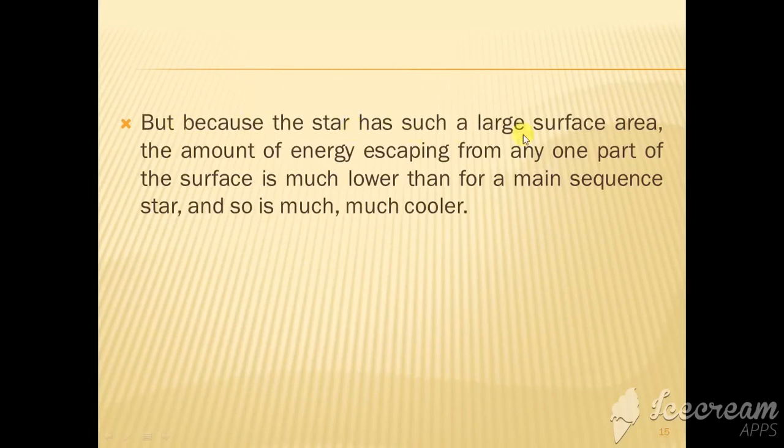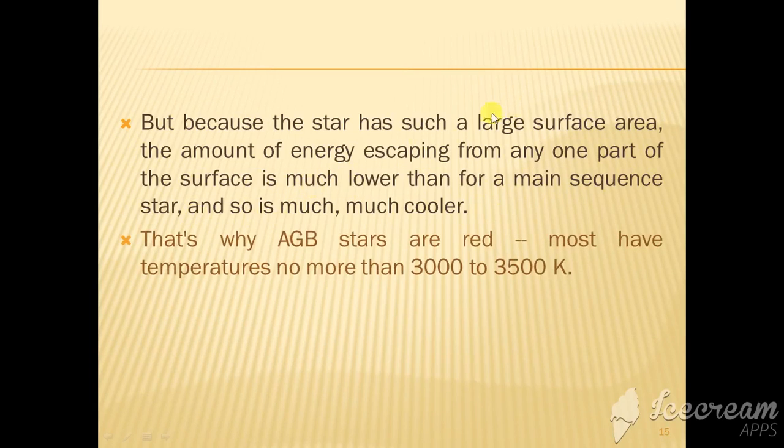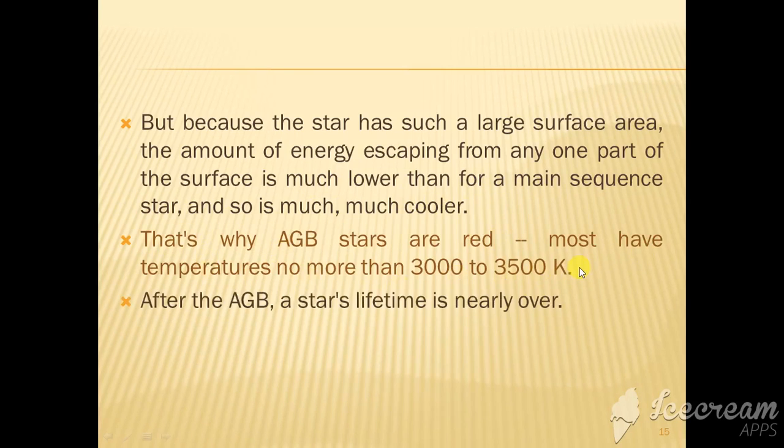But because the star has such a large surface area, the amount of energy escaping from any one part of the surface is much lower than for a main sequence star, and so it is much cooler. Due to the large surface area, the energy radiated per unit area will be less. That's why AGB stars are red. Most have temperatures no more than 3000 to 3500 Kelvin. After the AGB, a star's lifetime is nearly over.